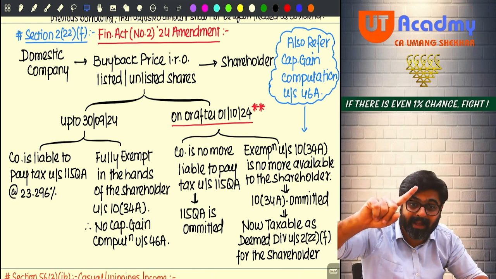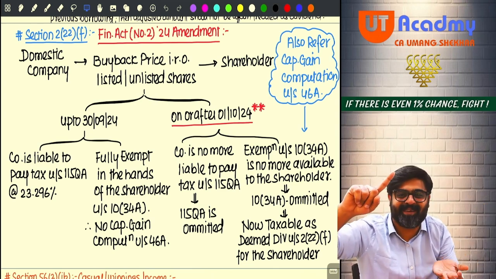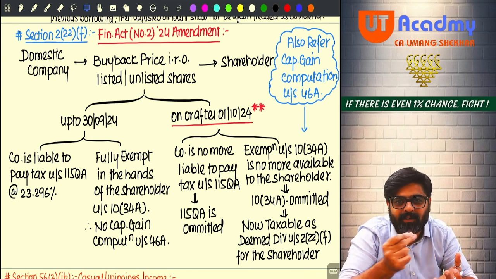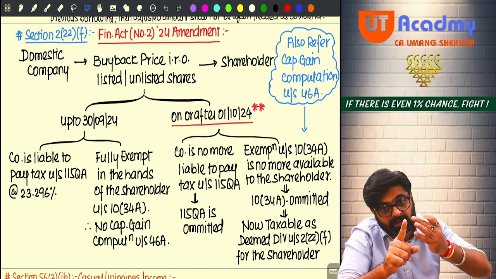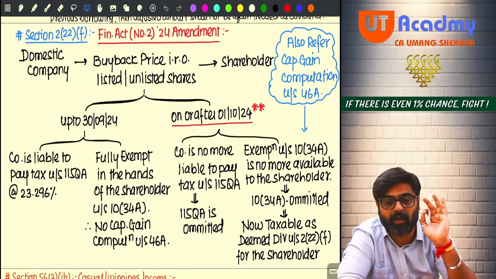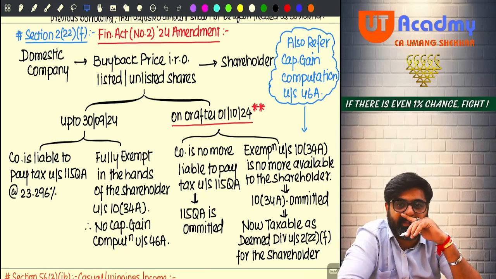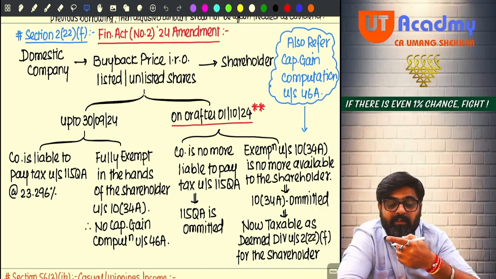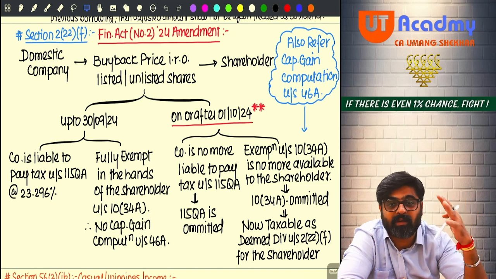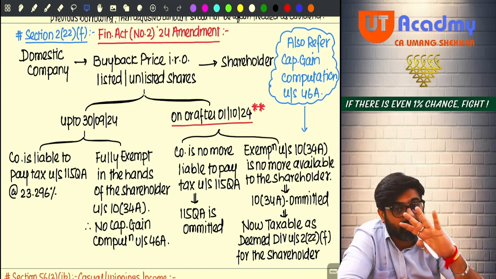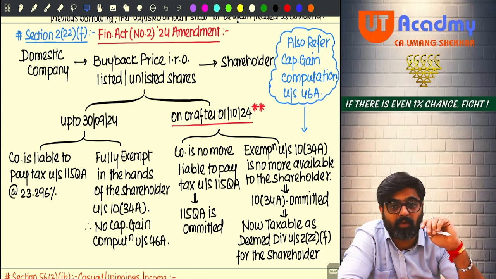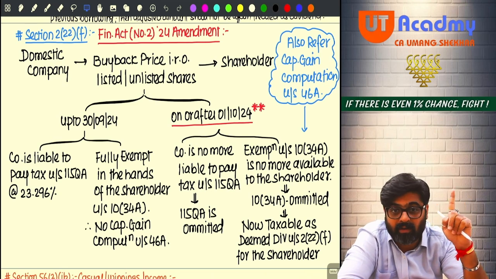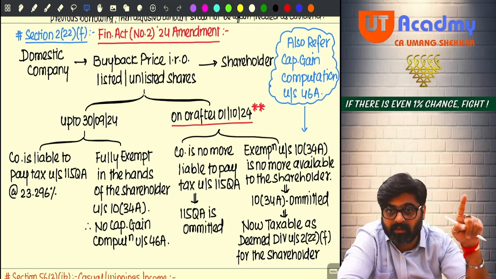But now, capital reduction on buyback will happen and you are going to get some money as your buyback price, yes or no? Even now, from 1st October 2024 onwards, this will be treated as deemed dividend. Earlier, 115QA was applicable, and the company used to pay tax on this. For the shareholder it was fully exempt under 10(34A). But from now onwards the company is not liable to pay any tax under 115QA. For the shareholder also it is a taxable amount. They cannot get the 10(34A) exemption. For them this will be a taxable amount.